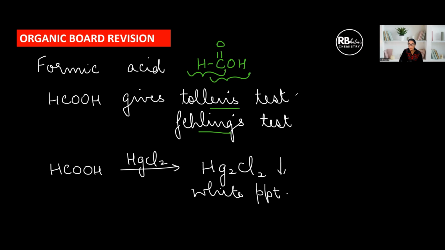So formic acid only, not all acids, only formic acid gives Tollens test and Fehling's test, and formic acid also reduces mercuric chloride to mercurous chloride, which shows a white ppt.